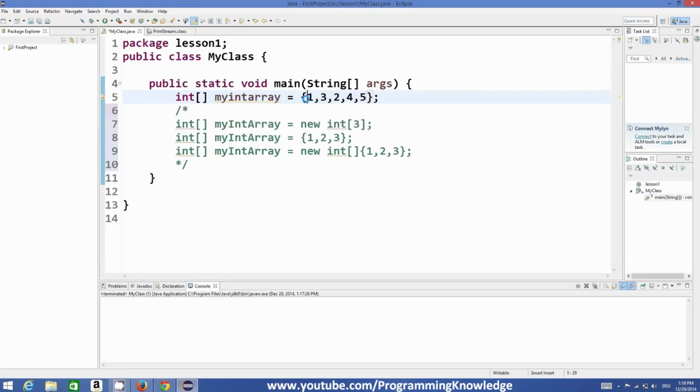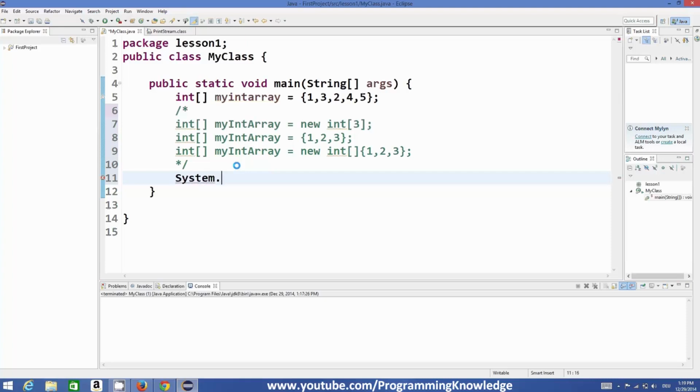Right now our array contains 5 elements, and the position at which these values are stored is called the index. If you think that the index of the array will start from 1, it will not. The index of an array starts from 0. So for example, I want to print the value 2. I can write